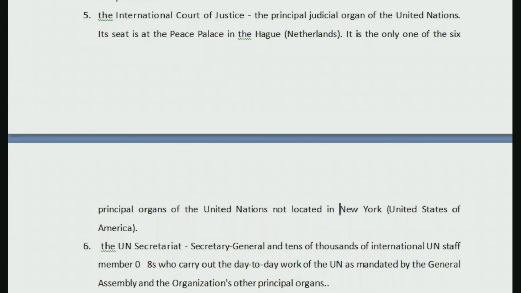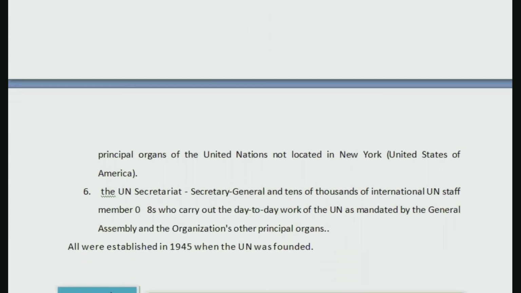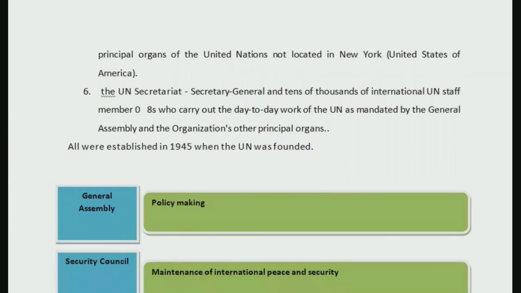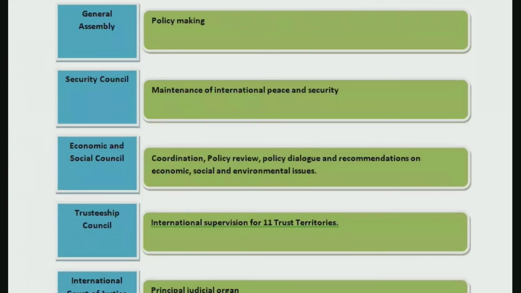Last one is Secretariat. All right, so these are the 6 primary organs of United Nations which we have, and all these 6 organs were established in the year 1945 only, when United Nations was founded. I have made this table as well so that it becomes very clear and easy for you to remember how these 6 organs differ from one another.